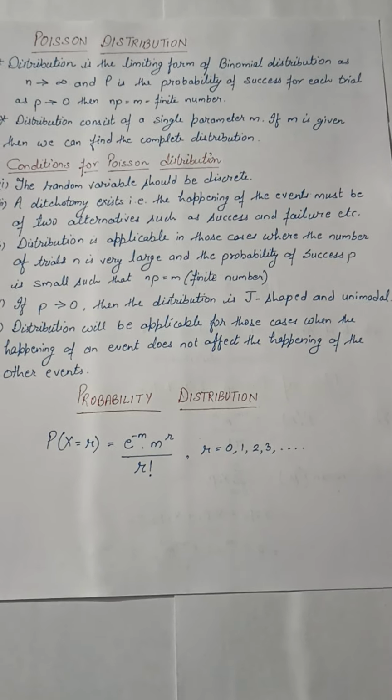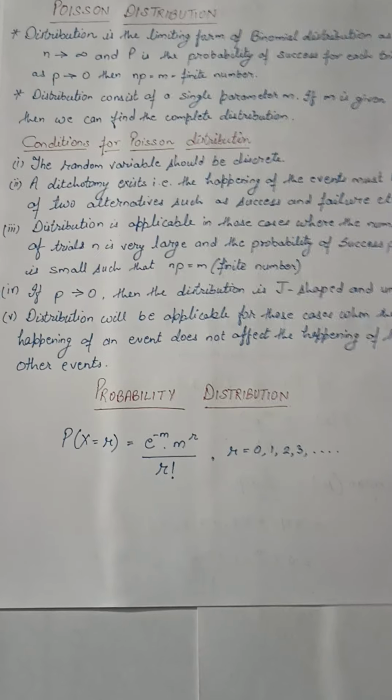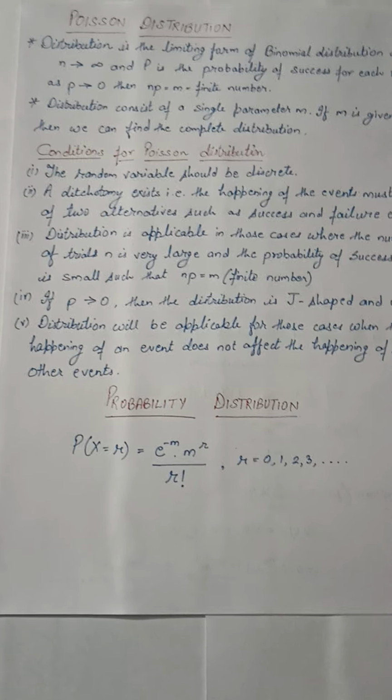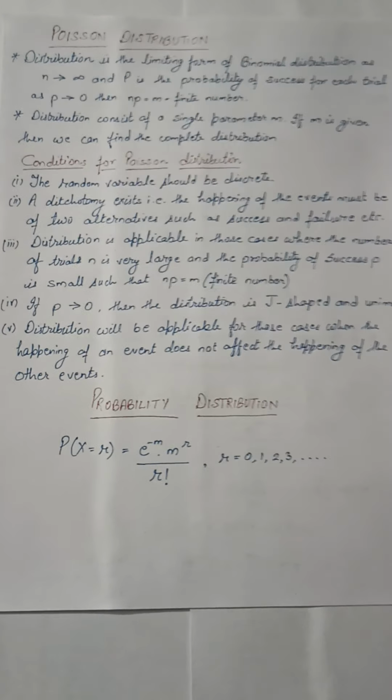Another important property of Poisson's distribution is that the distribution consists of a single parameter m. That means if the value of m is given, we can find out the complete distribution. Now here are some conditions of Poisson's distribution that we can go through.